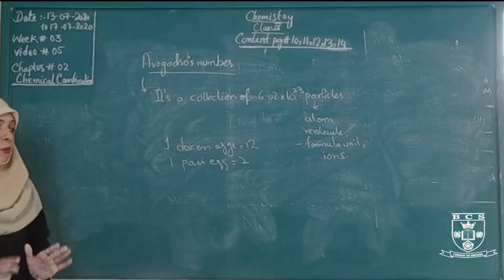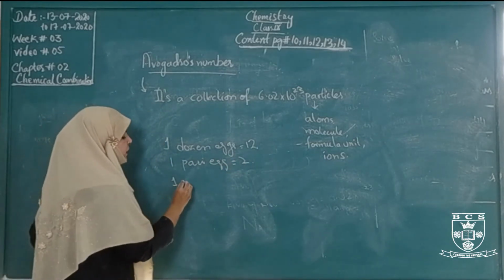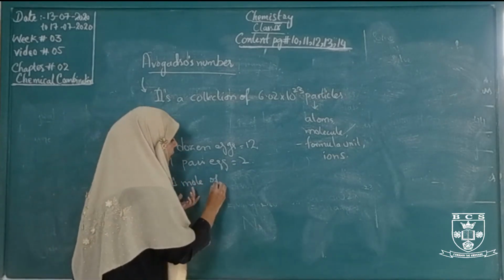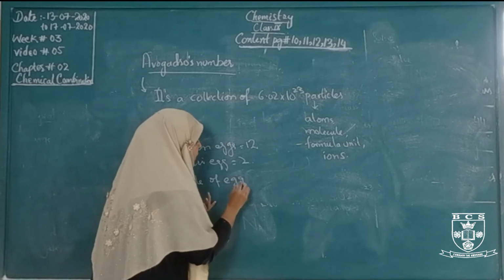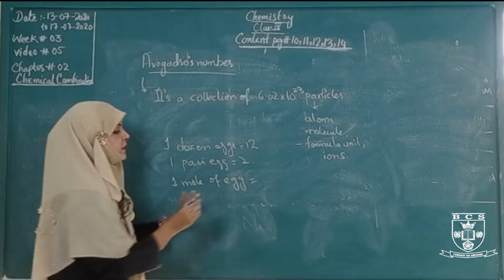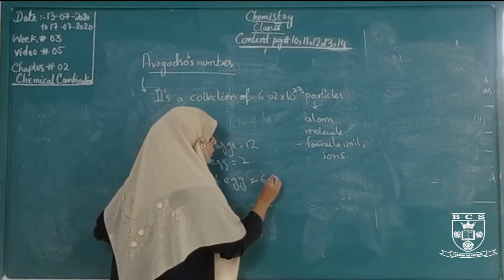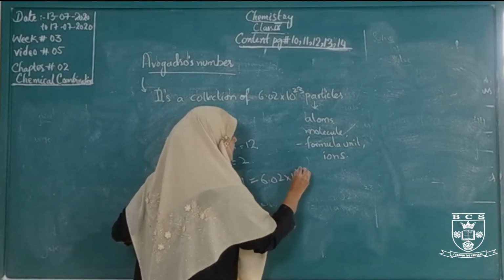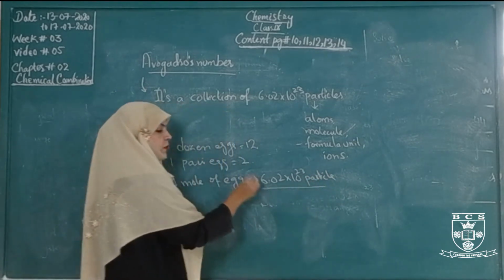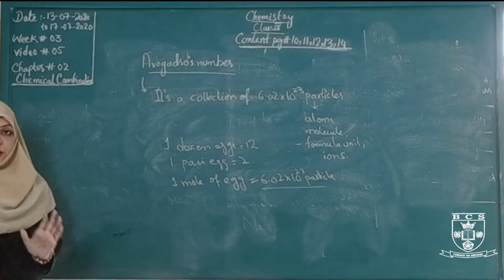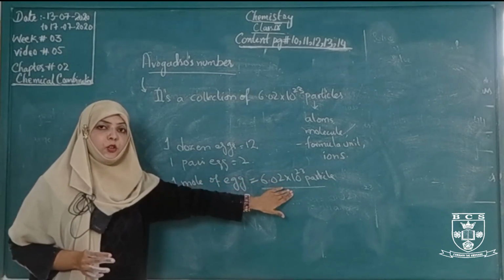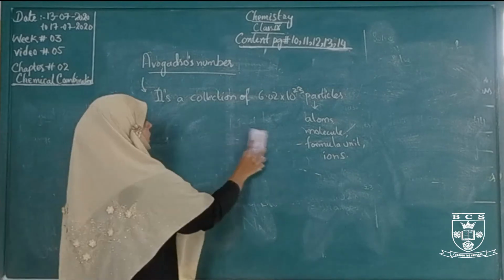So 1 mole of eggs contains, let's take an example here, 1 mole of egg contains 6.02 into 10 to the power 23 particles. This is a very big value and we can't calculate this easily. So Avogadro gave this value, and due to this value we can calculate very easily.